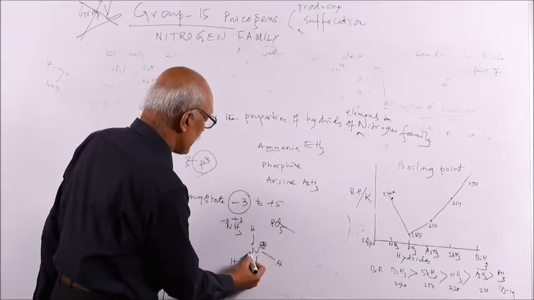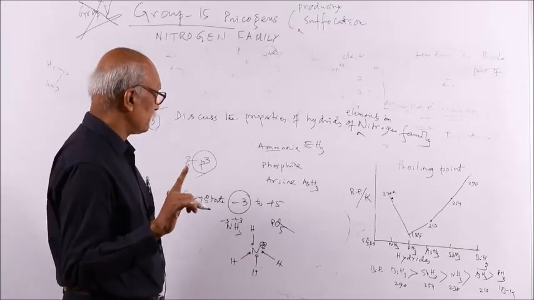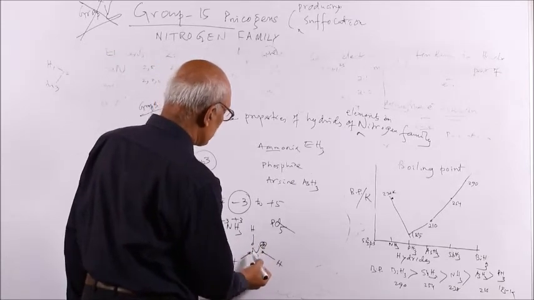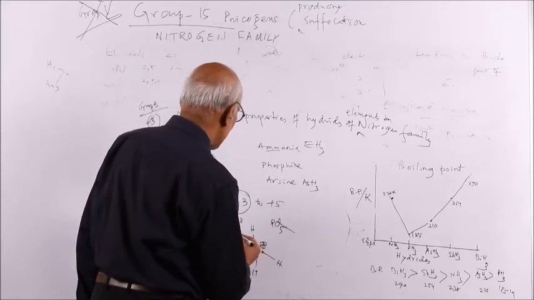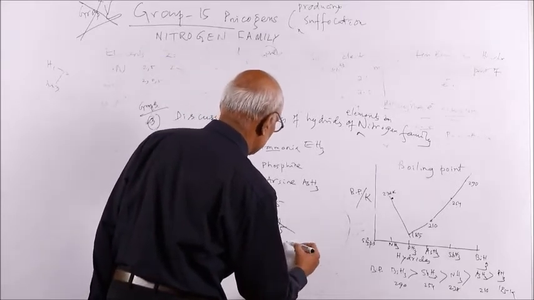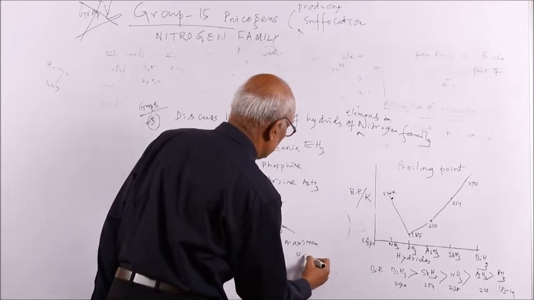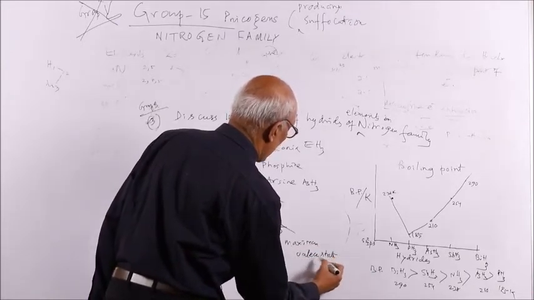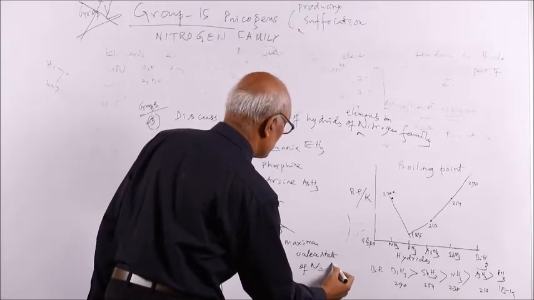Nitrogen normally has 5 electrons; loss of 1 electron means 1 positive charge. So N+ can form how many bonds? 4 bonds. So if you are asked the maximum valency state of nitrogen, which may be asked as a short question, it is equal to how much? 4.